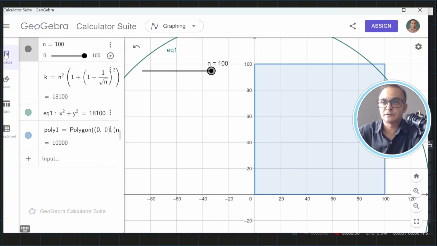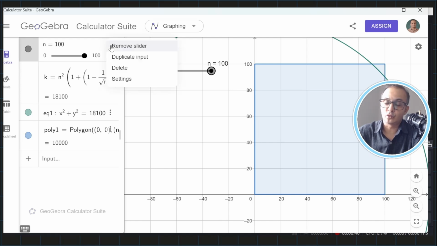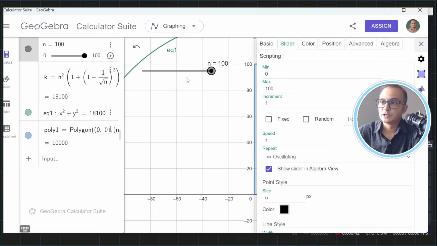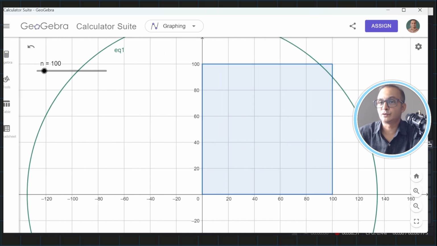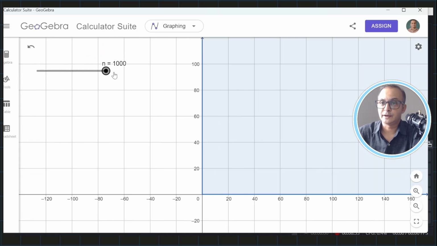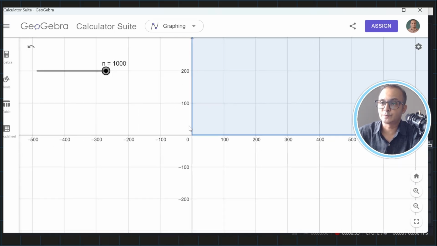Suppose I make the value of this slider 1000, see what will happen. So suppose I'm making the maximum value 1000, hit enter, and I'm increasing this n to 1000, you'll see what will happen to this whole thing. I made this 1000, and again I make it smaller to show you.